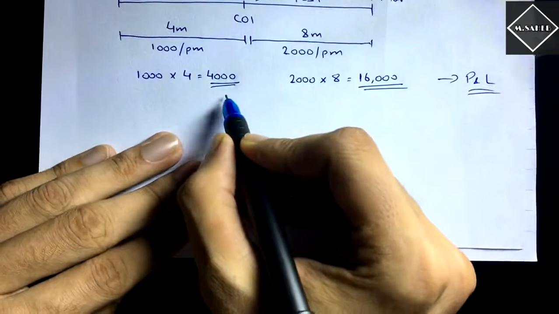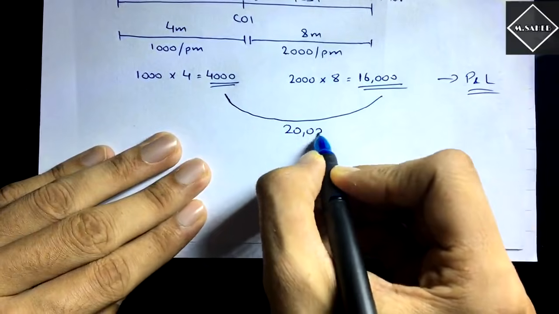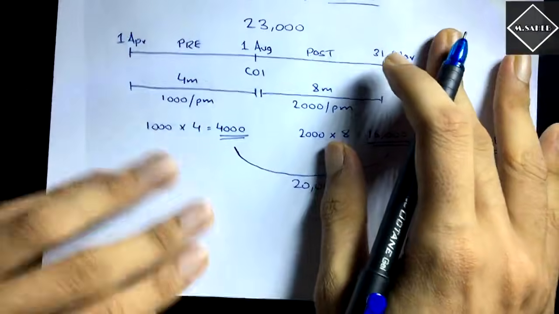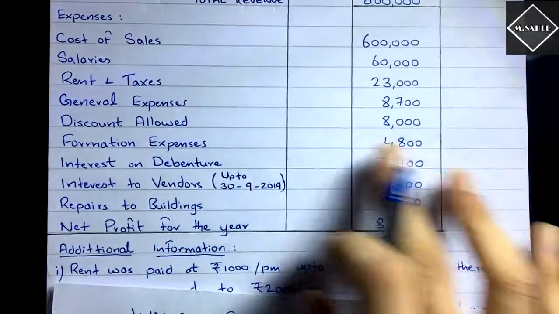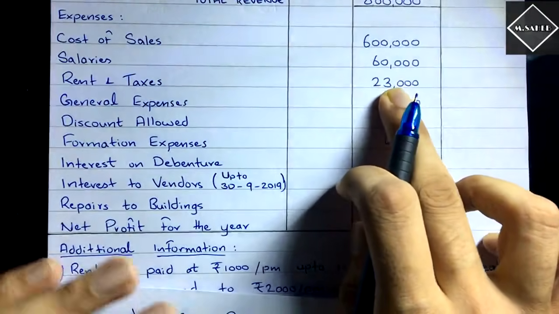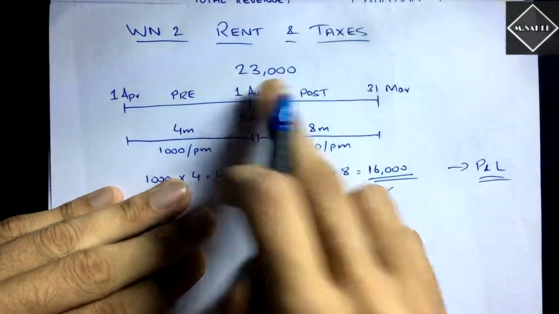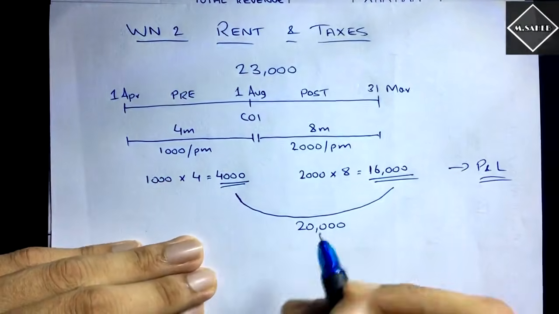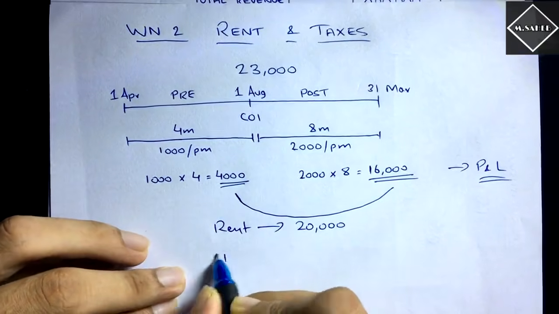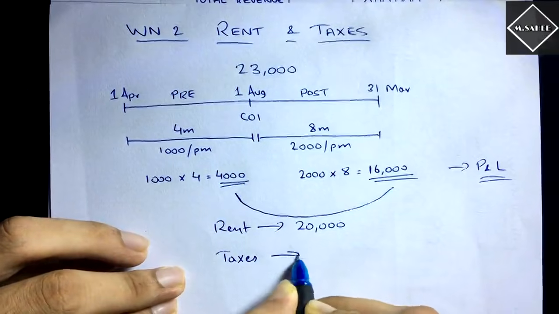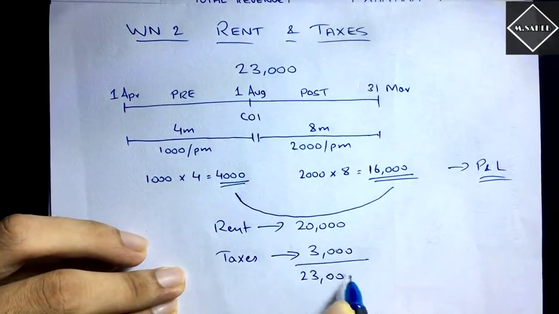But here you can understand, if we add this 4,000 and 16,000, we get 20,000. Yes, but rent and taxes, here it is 23,000. The question is given as rent and taxes 23,000. So you can understand now, out of this 23,000, if 20,000 is total rent, then the remaining is taxes. The remaining 3,000 is taxes. That is why it is 23,000.